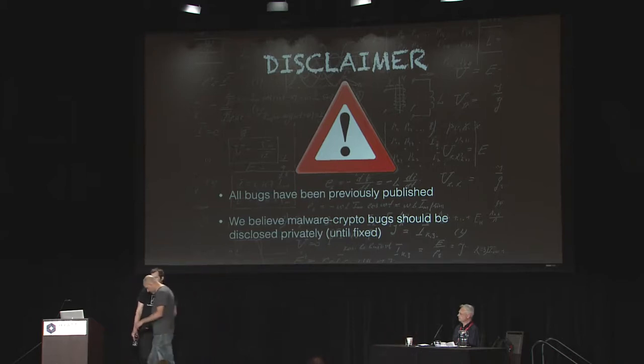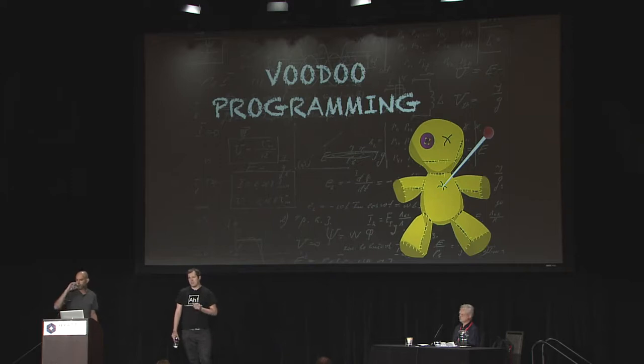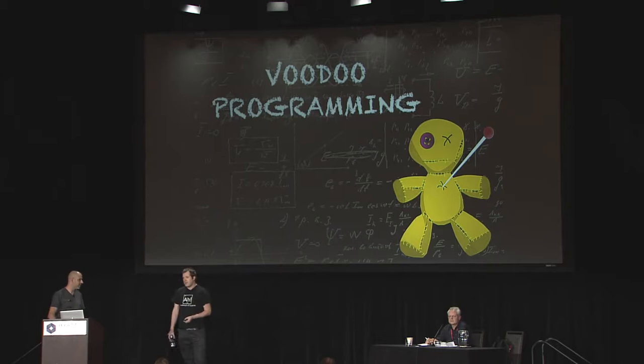Okay, thank you, Yaniv. So the first category of crypto failure that we're going to talk about is voodoo programming. Now, voodoo programming is programming that stems from a warm, fuzzy feeling in your gut that the code you're writing right now seems kind of like it could be the right thing to do, possibly. Now, some crypto failures completely wreck crypto systems, and we'll see some of those later. But some crypto failures, like the one that we're going to see right now, don't do that much damage. What they do is give us a window into the troubled, paranoid soul of a malware developer, and the way that ultimately they have no idea what they're doing.